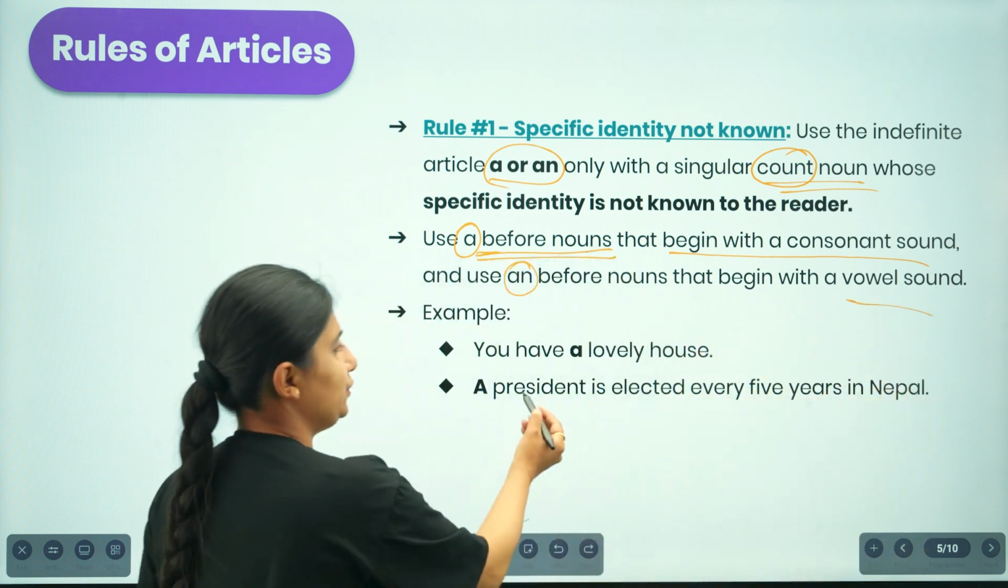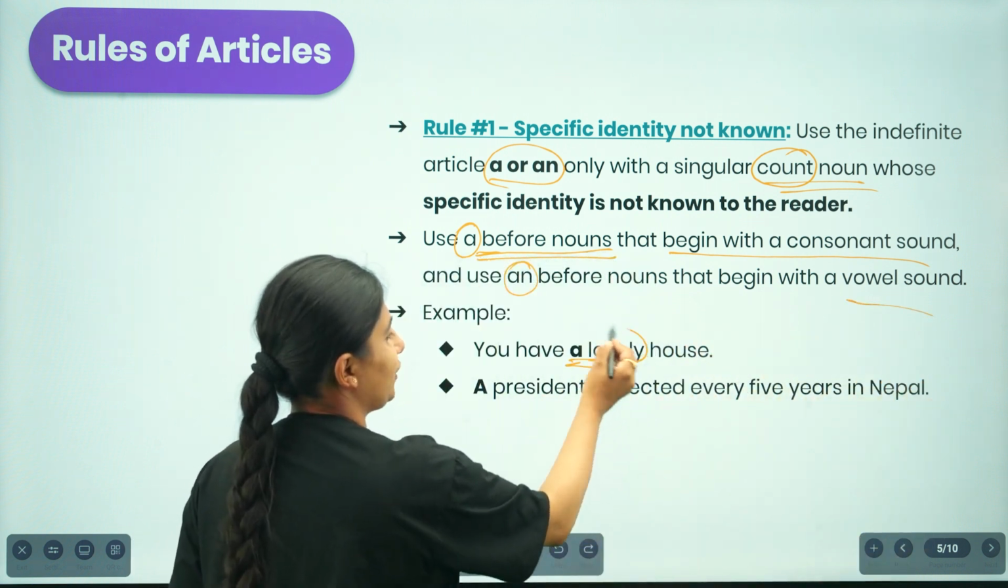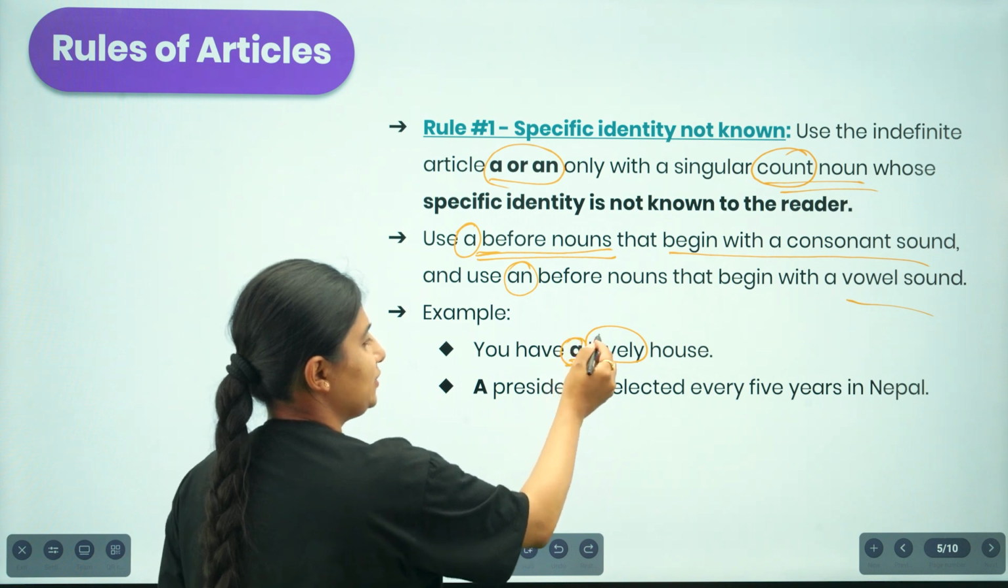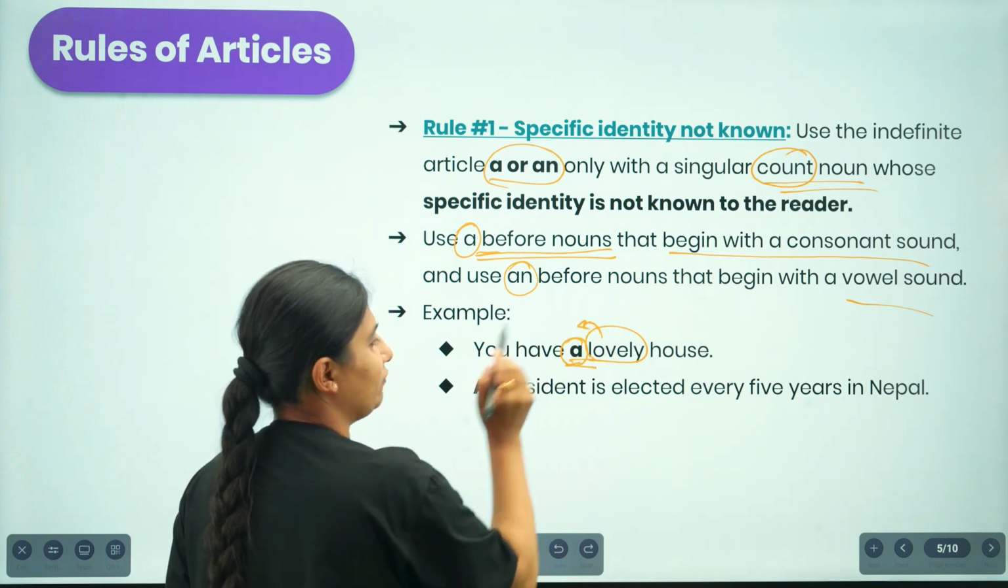For example, "You have a lovely house." Here the article is used based on the sound the word "lovely" generates.